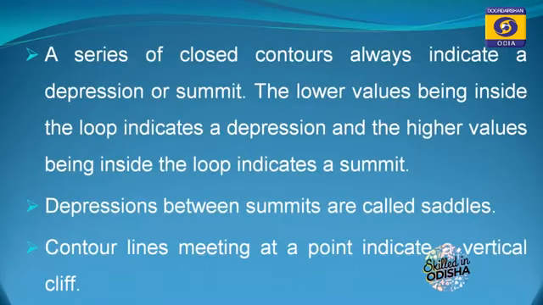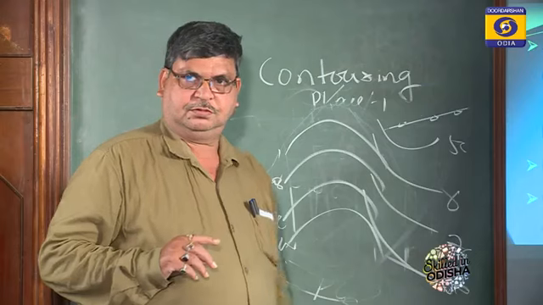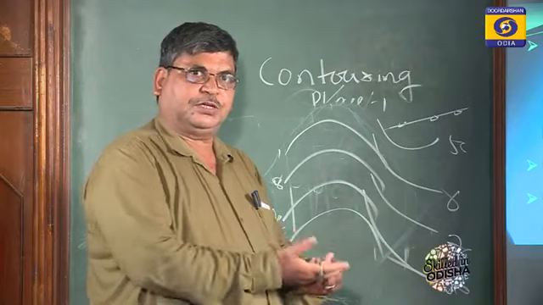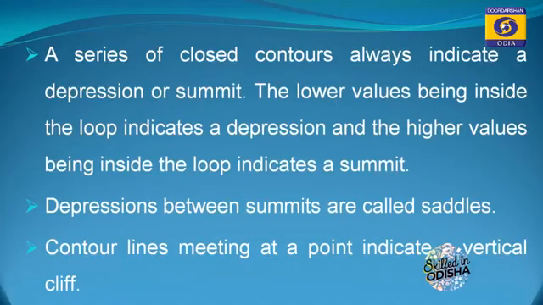A series of closed contours always indicates a depression or summit, and the lower values being inside the loop indicate a depression, and the higher values being inside the loop indicate a summit. So, summit is just like your hill and depression is just like your pond. Depressions between summits are called saddles. I will show you.